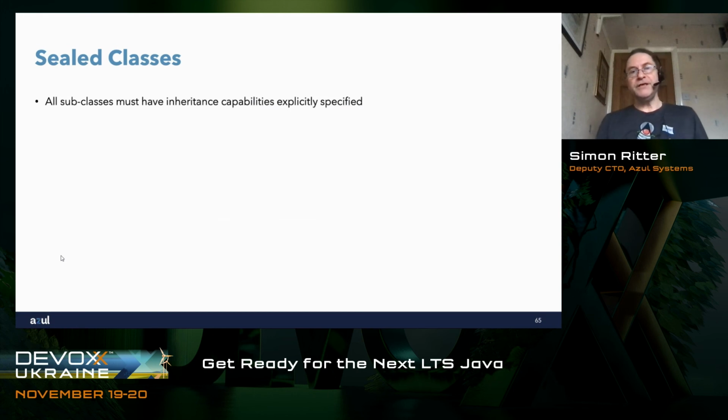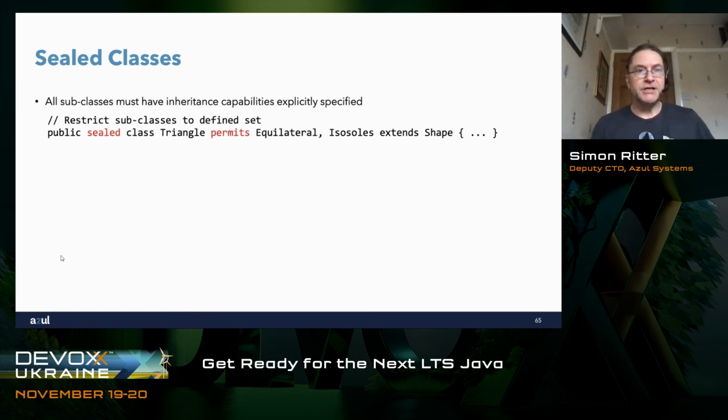In terms of the subclasses of a sealed class, all of them must explicitly state their inheritance capabilities. And there are three ways of doing that. The first is that we could continue to make the subclass sealed. Take triangle as our example.